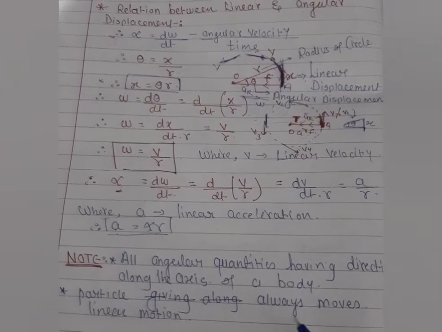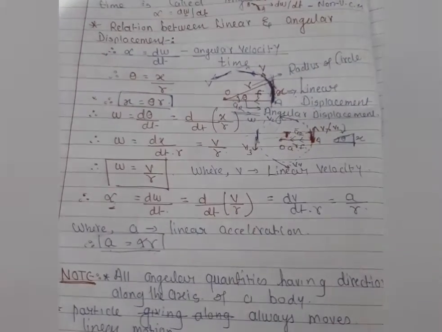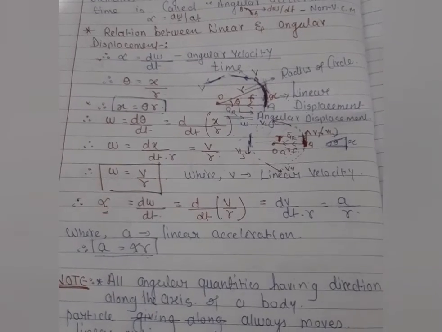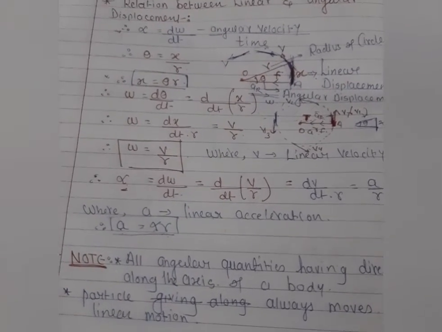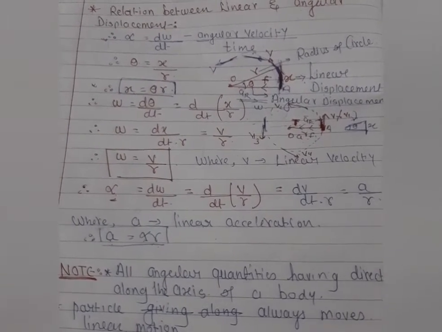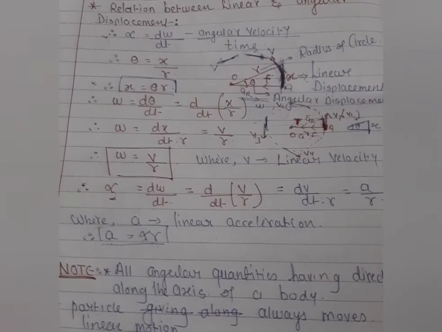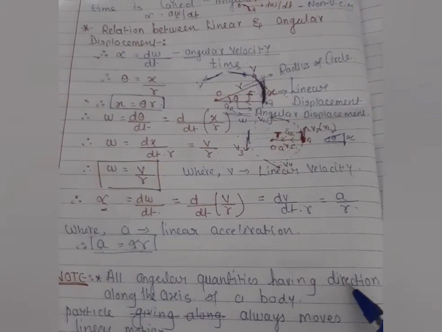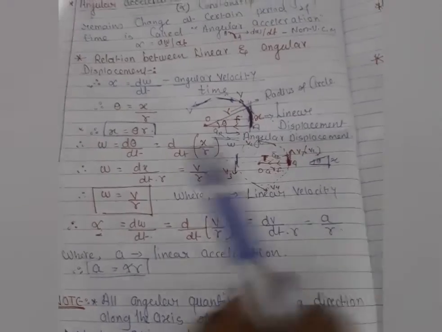As already I have explained, every particle wants to move in a linear motion, until and unless a force is applied on it and the direction changes. That is the nature of inertia. The particle should always move linearly. Clear? So let me explain this condition, so here you can understand how this condition is possible.